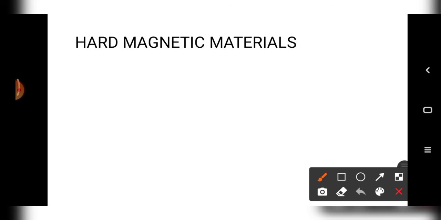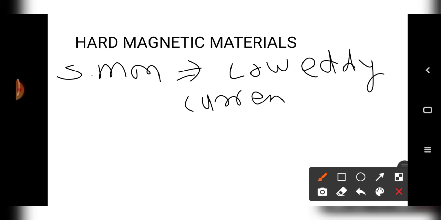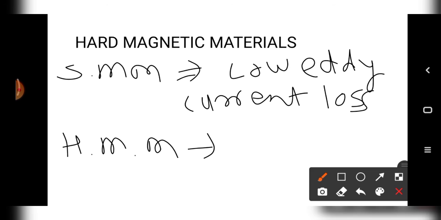Next difference is that soft magnetic material has low eddy current loss, while hard magnetic material has high eddy current loss.